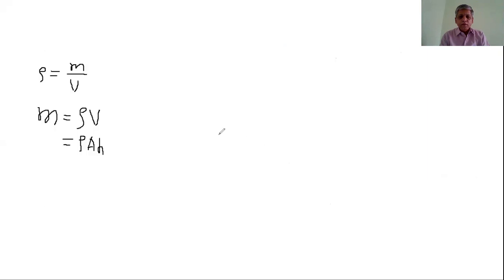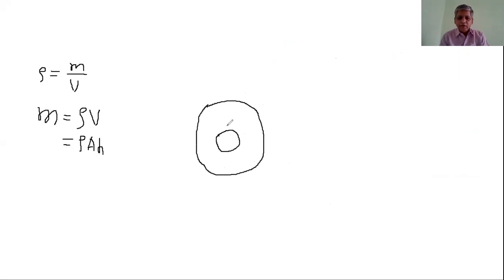If this is the earth, and around it there is a mixture of gases up to this level, this is the atmosphere.